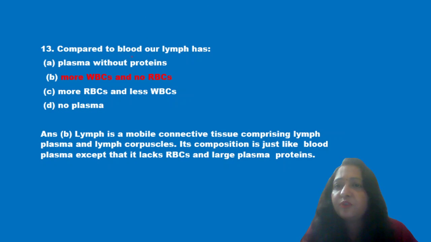Next question is: compared to blood, lymph has plasma without protein, more WBCs and no RBC, more RBC and less WBCs, and no plasma. Now we know that lymph is a connective tissue and it consists of plasma and lymph corpuscles. Its composition is the same as that of blood except it lacks RBC and large plasma protein. So option B is the correct answer, that is more WBCs and no RBC.